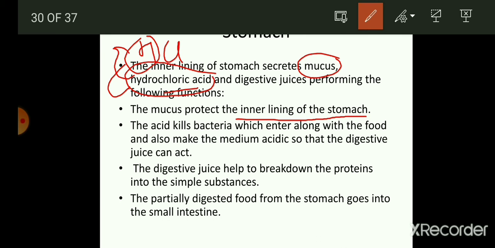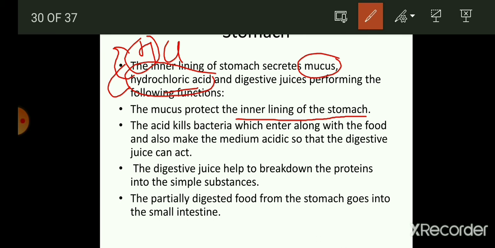Thereafter, the stomach also produces acid, and this acid helps in killing the bacteria which enter along with the food and also makes the medium acidic so that the digestive juice can act. So it is very important that the harmful bacteria which are not good for our health are killed in the stomach by the hydrochloric acid. And the second function of hydrochloric acid is to maintain the acidic medium in the stomach so that the digestive juice performs its activity.